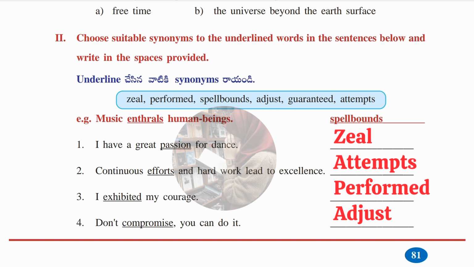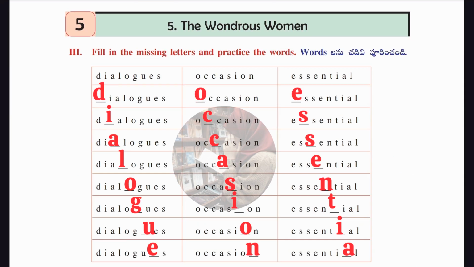Okay, now we'll move to the third Roman, which is fill in the missing letters and practice the words. Here, three words are given, but it has been arranged in such a manner that each time you will get to see one letter is missing from that same word. Okay, here first word is deluxe, second word occasion, third one is essential.